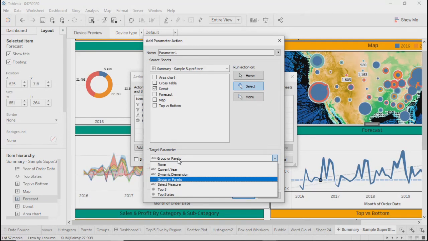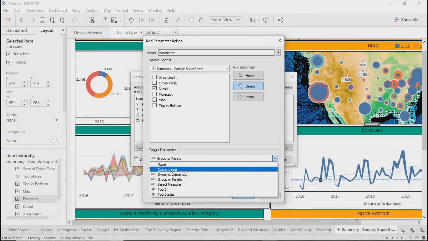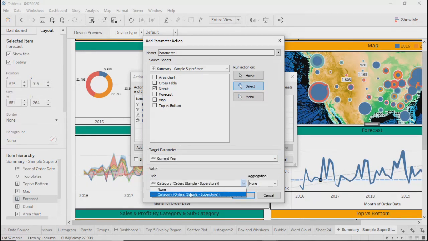I mean, they will not always get updated. So it is that scenario only. In this scenario, under group and Pareto, we have our customized values like group or Pareto. But in case you got some values from the data itself, for example, current year, sample superstore aggregation minimum maximum, if any of the values for your parameter is coming from the data itself, then you can use this option. But if you have customized values, you cannot use this option.